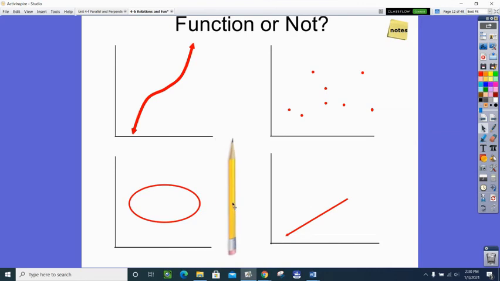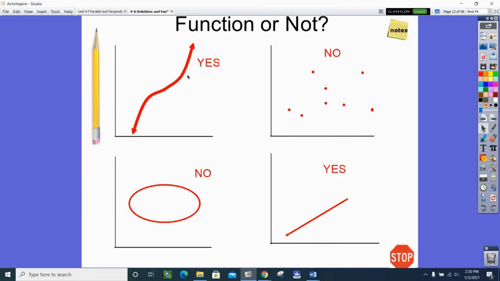How about the lower right? And this ray has an arrow on one end and an endpoint on the other. We never hit more than one point with our vertical line. So this would be a function. So we had a yes, no, no, and yes.